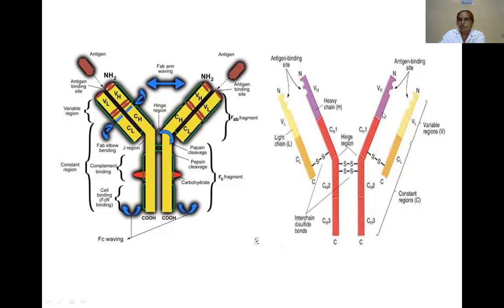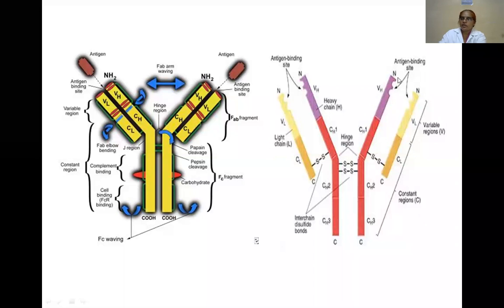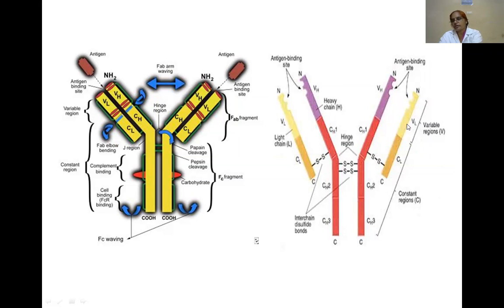One-fourth is the variable region, three-fourths is the constant region. This purple color is the antigen binding site. This is the antigen binding site, otherwise the amino terminal site. This is the amino terminal site of the heavy chain. This is the amino terminal site of the light chain. This is the amino terminal of the light chain, and the carboxy terminal of the light chain.